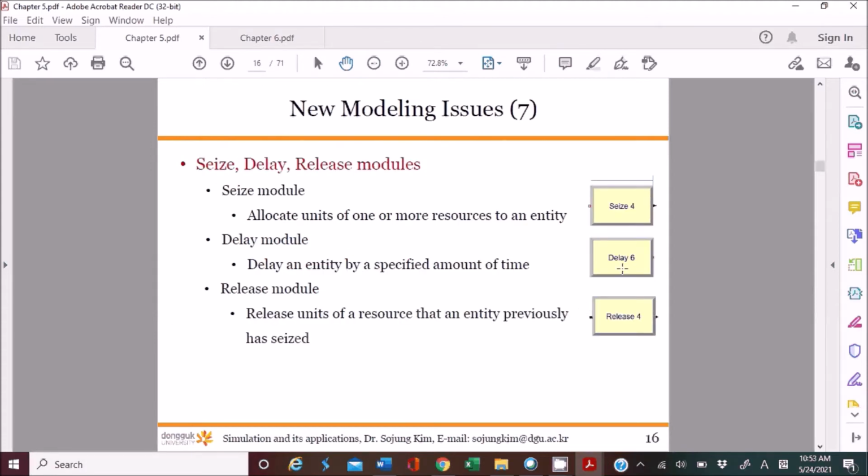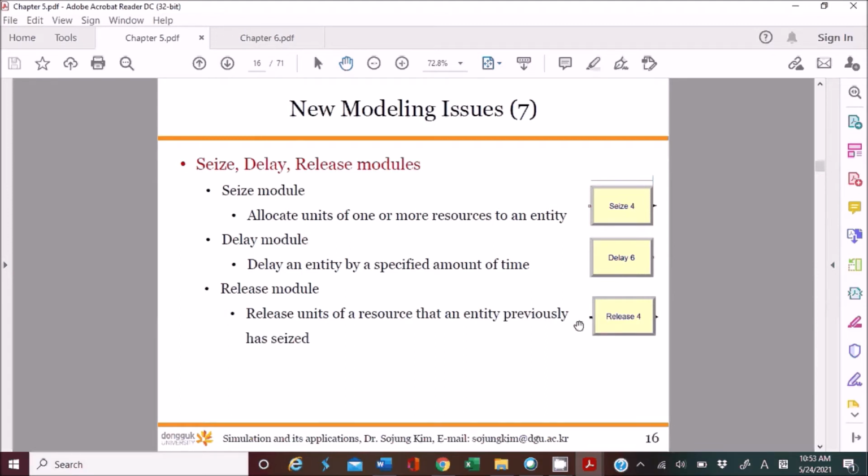So let's look at the seize, delay, release modules. The seize module seizes 1 unit or more units of resources, right? So an entity can seize 1 or many resources by using the seize module. And delay is what? By using the delay module, you can spend some time in the system. So that's what you call delay. Delay 10 minutes, so you can put 10 minutes over here.